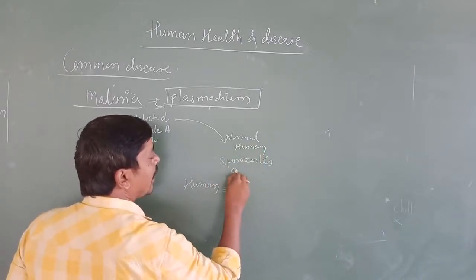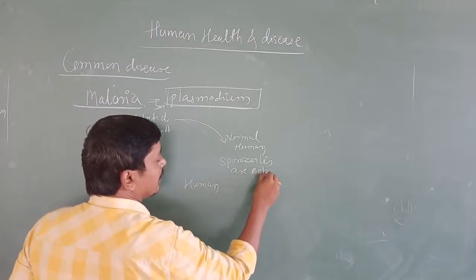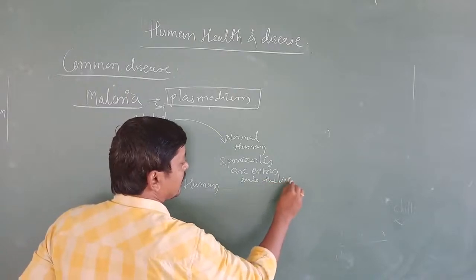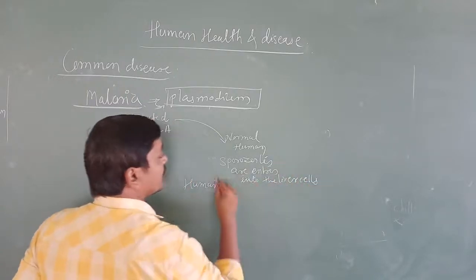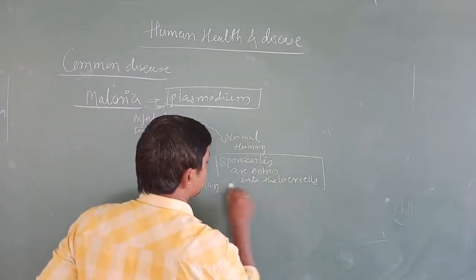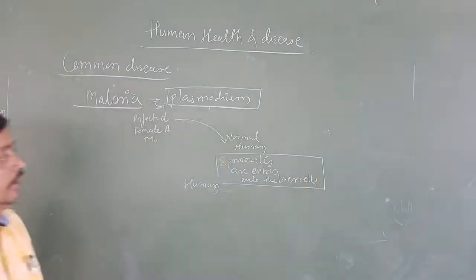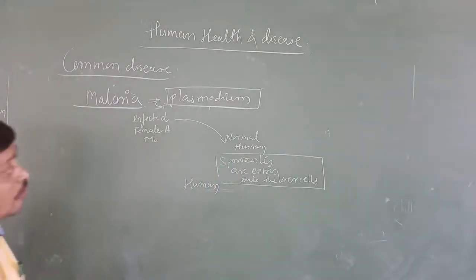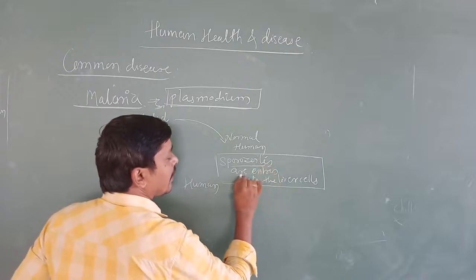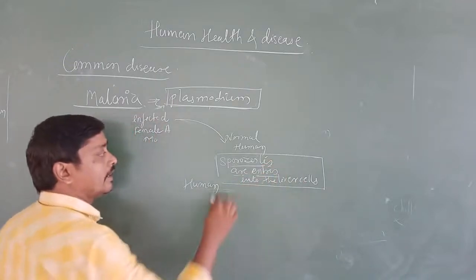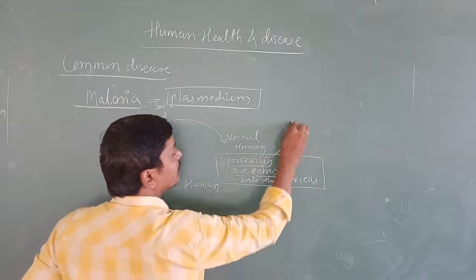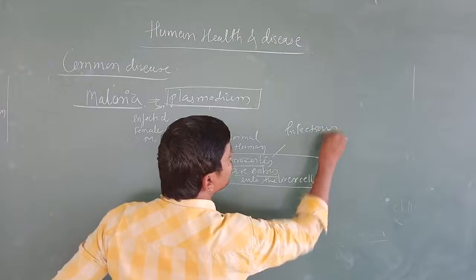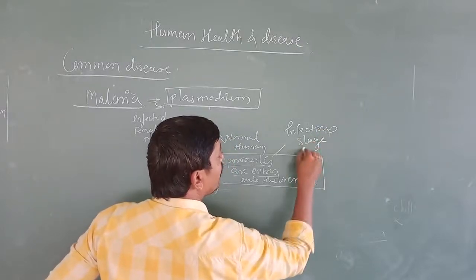Sporozoites enter into the liver cells. Here are very important things we are going to remember now. What I have written on the board? Sporozoites enter into the liver cell. Now this sporozoite is nothing but the infectious stage of malaria.